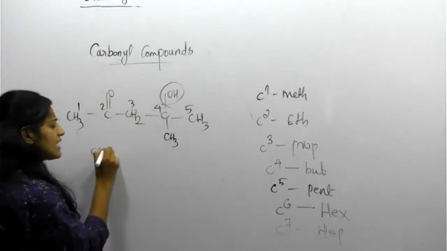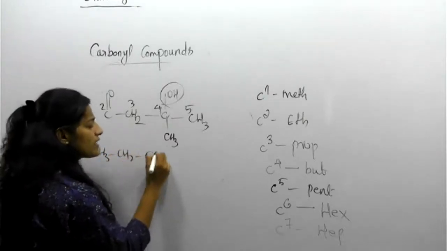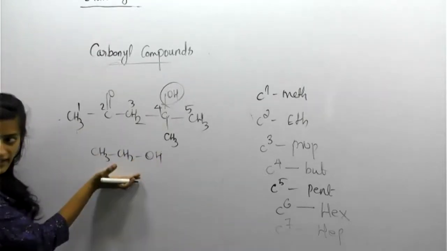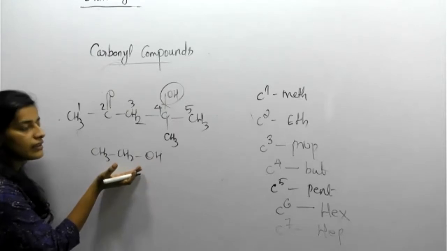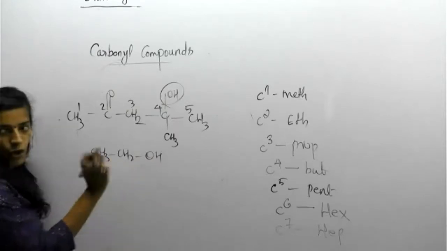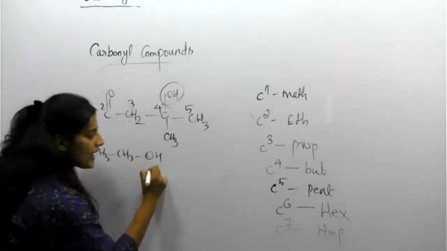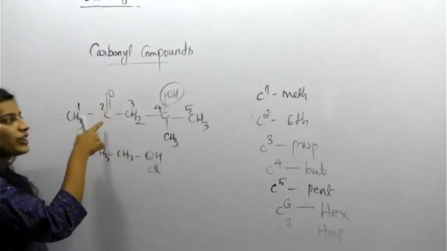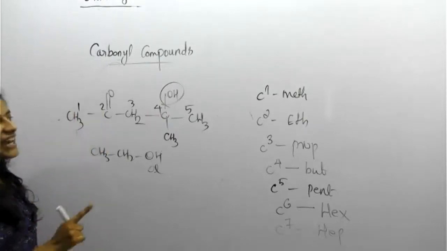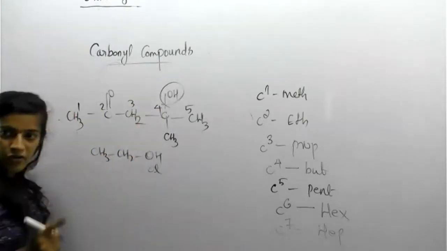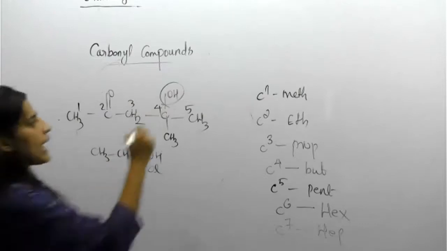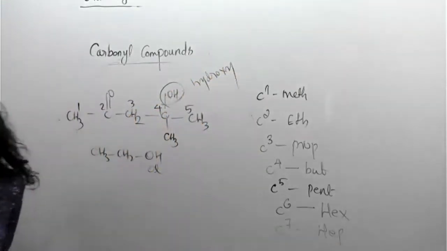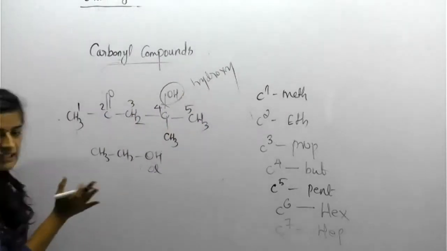Like CH3, CH2, OH, here there is no ketone group, so this is ethanol. Ol is there, ethanol, but here an alcohol group is there and a ketone group is there. So priority is going to the ketone group. So this OH group is pronounced as hydroxy. This group is named hydroxy, not ol group. Ol, then it will come.